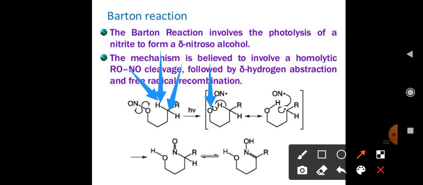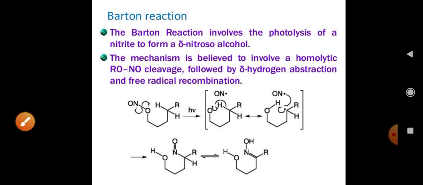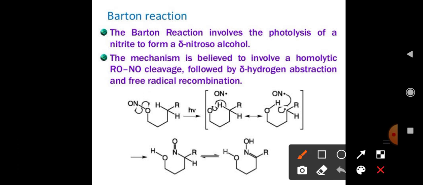Now let us see what is the next step. This carbon hydrogen bond breaks again homolytically, and this hydrogen with one electron gets bonded with oxygen to form the OH bond. In such a way, this OH bond is formed and one electron is present on this carbon, that is the delta carbon atom.